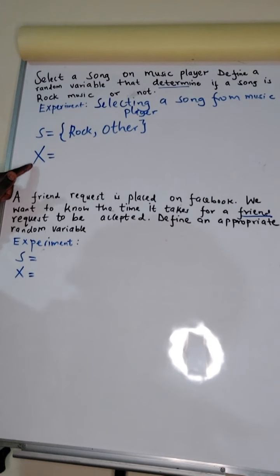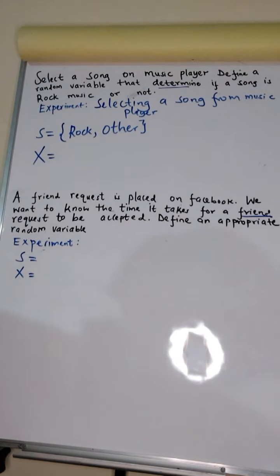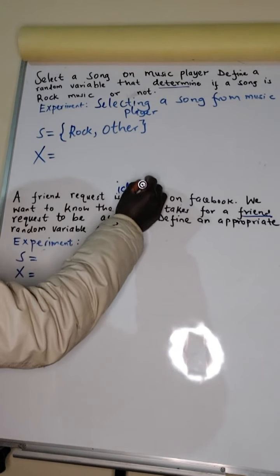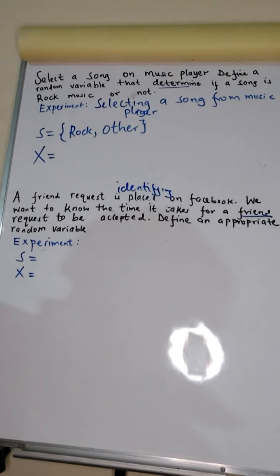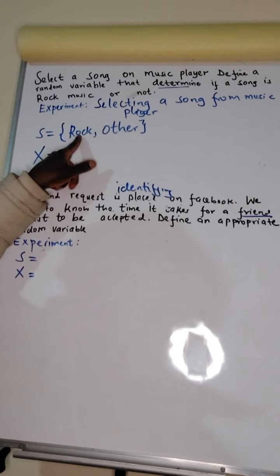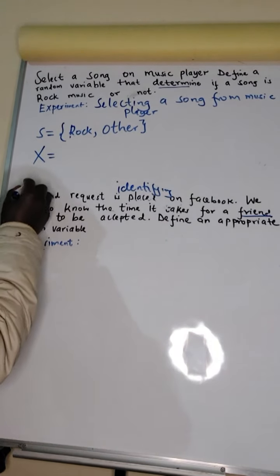So whenever you are told to define a random variable that determines if something is one type or the other, that comes with the concept of identifying. So this random variable's work will be to identify a rock music or another music. Now take an example.